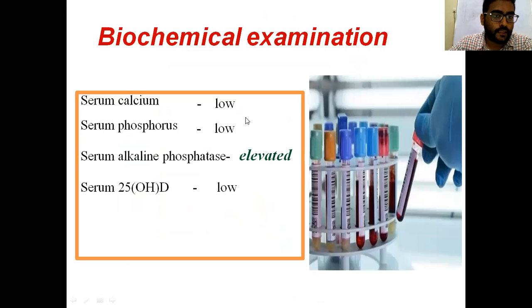Next, how will you examine the patient biochemically? Here, the calcium is always low. Because this is rickets, the calcium must be low. In any type of rickets, the calcium is always low. And phosphorus depends upon the type of rickets. In normal vitamin deficiency defects, the phosphorus is also low, and serum alkaline phosphatase is elevated because the bone tries to increase calcium deposition. It stimulates the osteoblasts, so serum alkaline phosphatase is always elevated. Whereas vitamin D is always low in nutritional rickets.